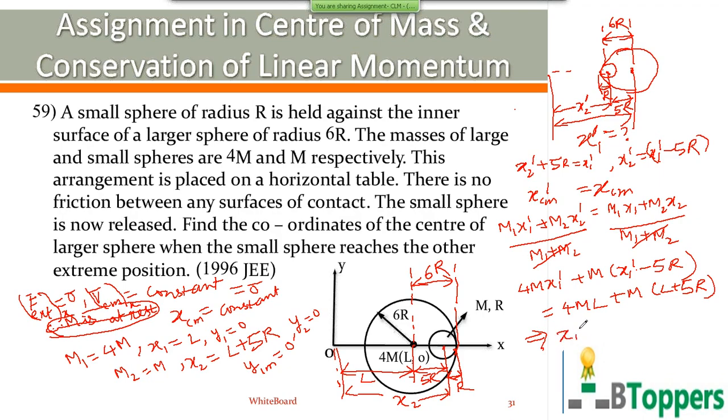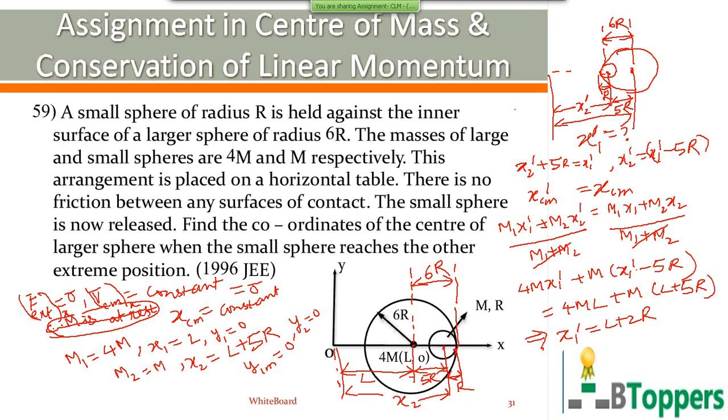So if you simplify that, you get x1 dash equal to L plus 2r. That is the new position of x coordinate of center of large sphere will be L plus 2r. Of course, y coordinate of the center of large sphere will remain 0, because the center of each large sphere moves only in the horizontal direction.